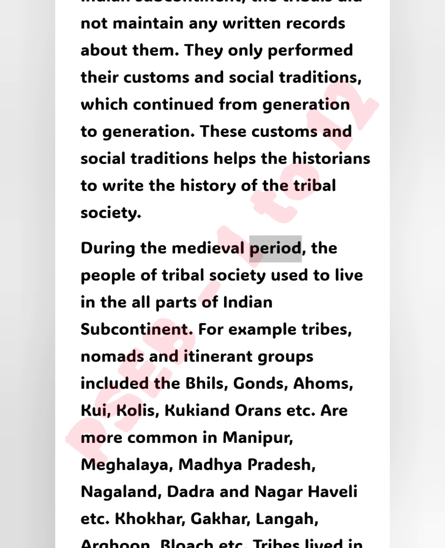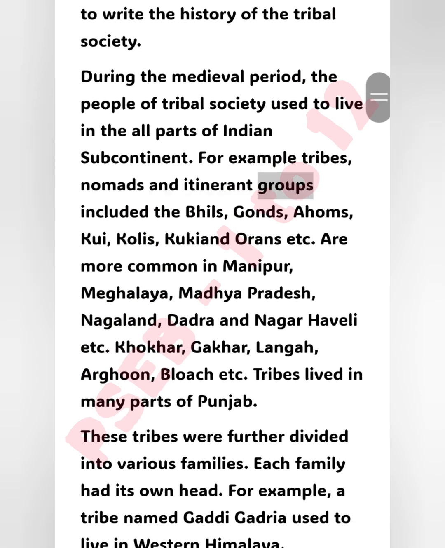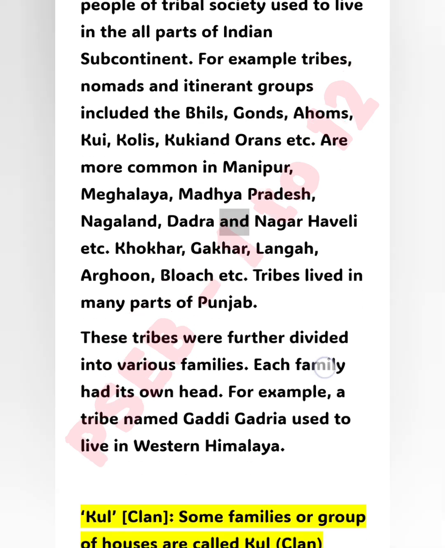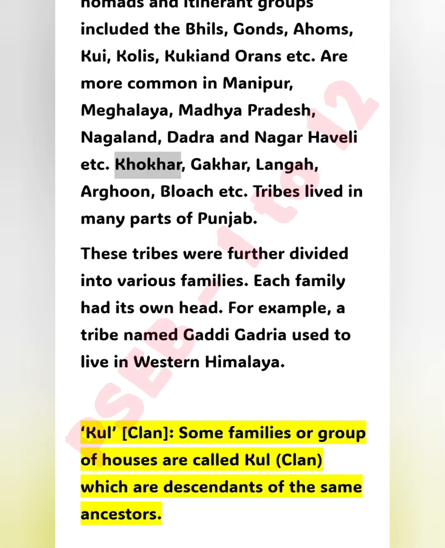During the medieval period, the people of tribal society used to live in all parts of the Indian subcontinent. For example, tribes, nomads, and itinerant groups included the Bhils, Gonds, Ahams, Kuay, Kolis, Kuki and Arans, etc. are more common in Manipur, Meghalaya, Madhya Pradesh, Nagaland, Dadra, and Nagar Haveli, etc. Khokha, Gakhar, Langah, Arjun, Baloch, etc. tribes lived in many parts of Punjab.